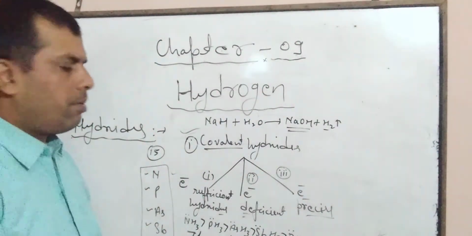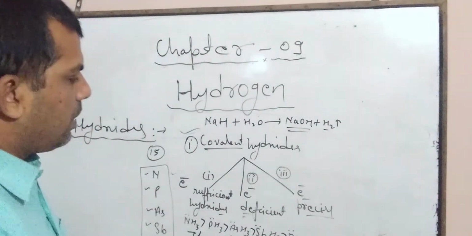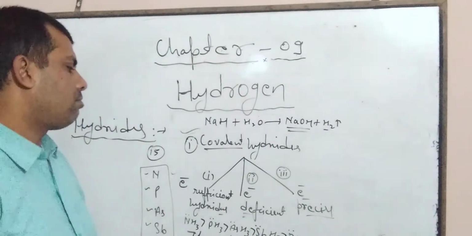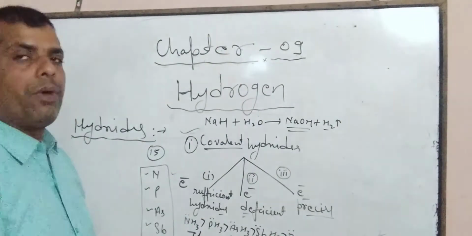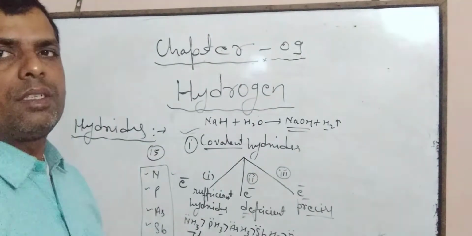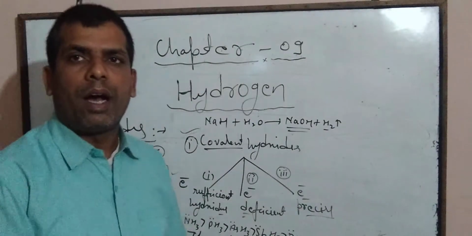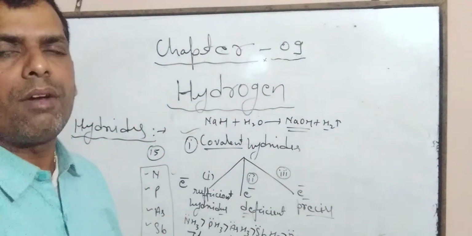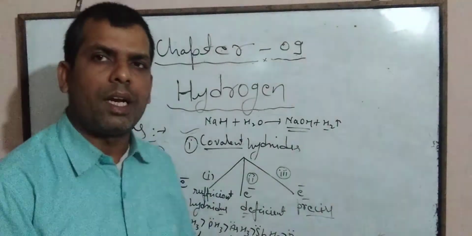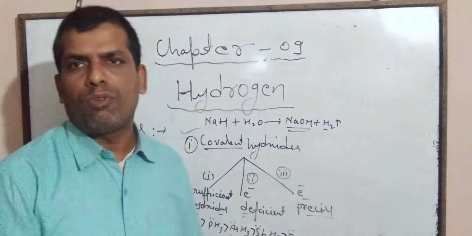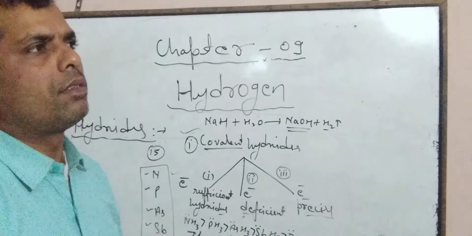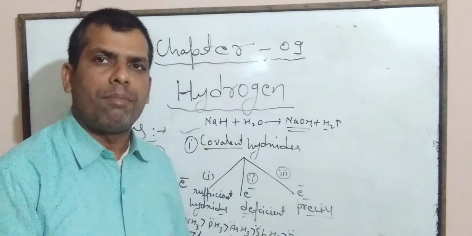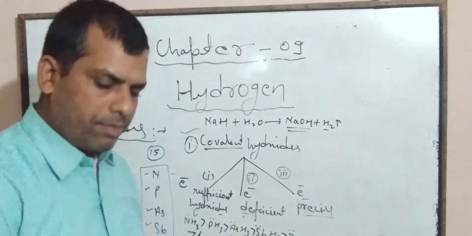Now, second, we will discuss electron deficient hydrides. When group 13 elements react with hydrogen, these elements are capable of forming electron deficient hydrides. Group 13 elements are boron, aluminum, gallium, indium, thallium.